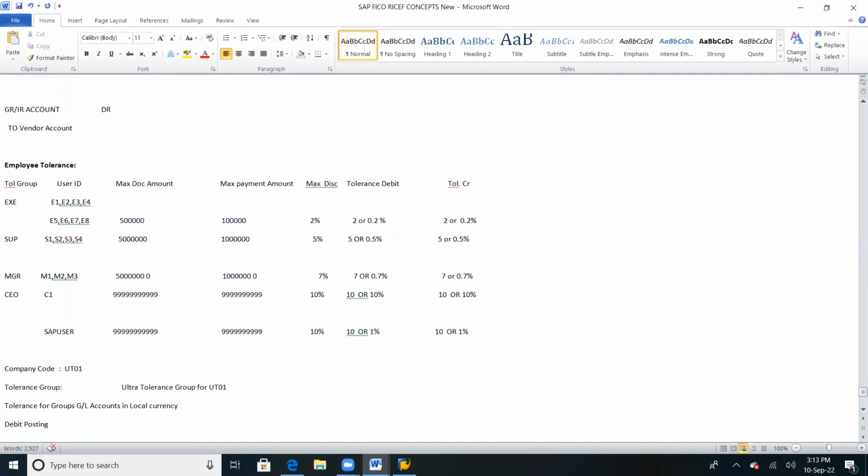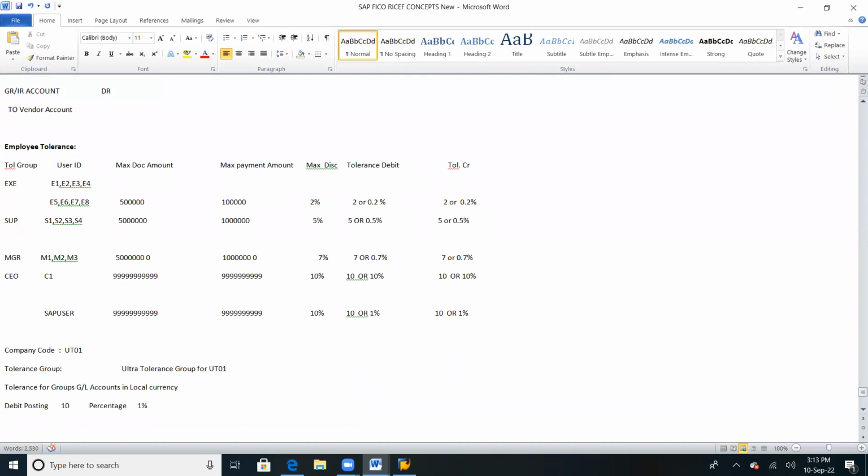What is the maximum limit we are giving for debit posting? 10 rupees, or in percentage, 1%, whichever is less. Same for credit posting.